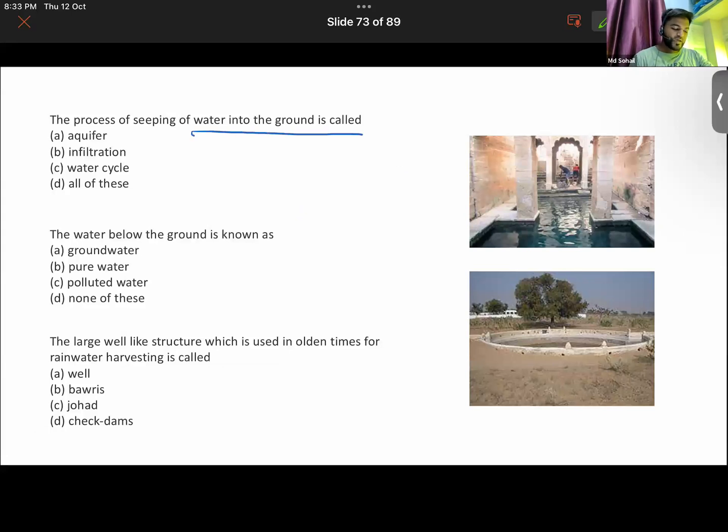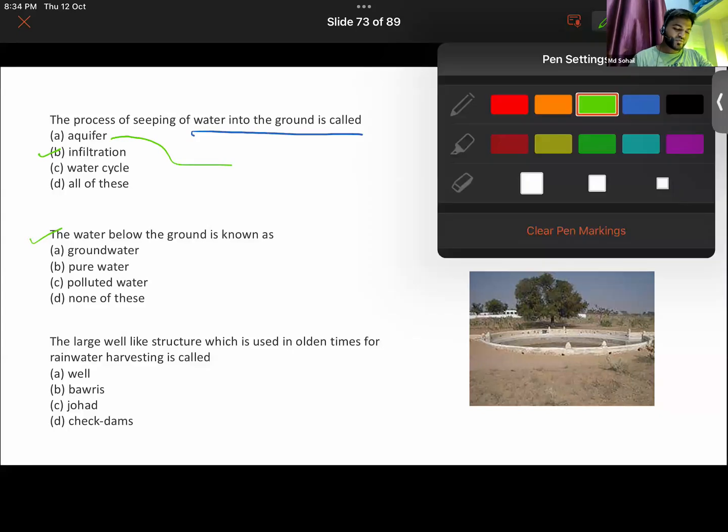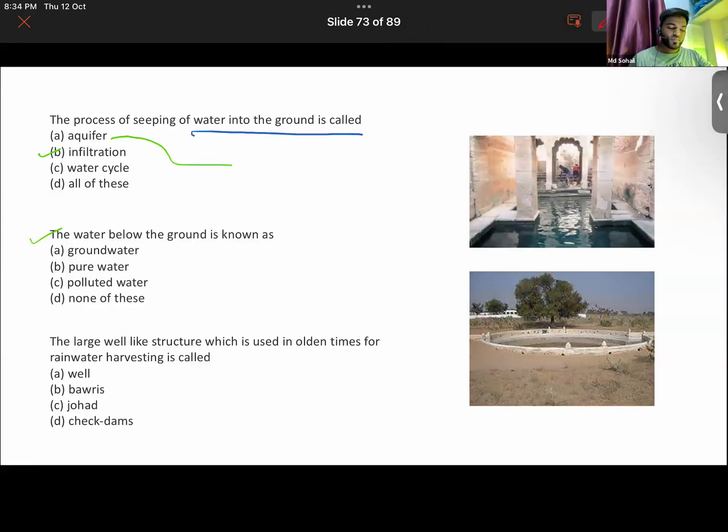Infiltration, or percolation. Aquifers are what? The water that is stored in the cracks of the rocks. Exactly. The water below the ground is known as groundwater. Good. The large well-like structure which was used in olden times.